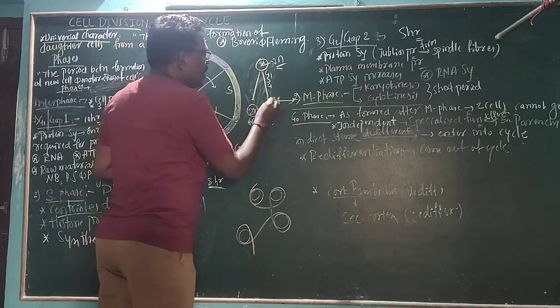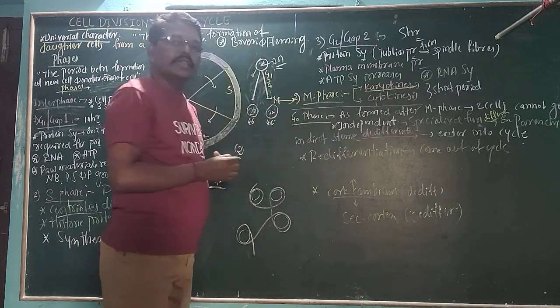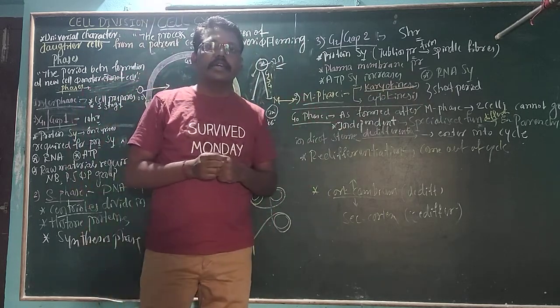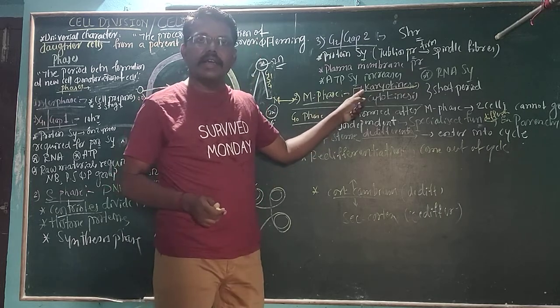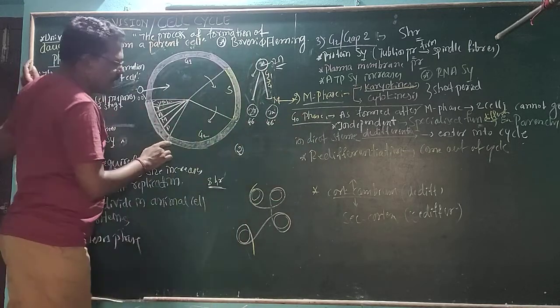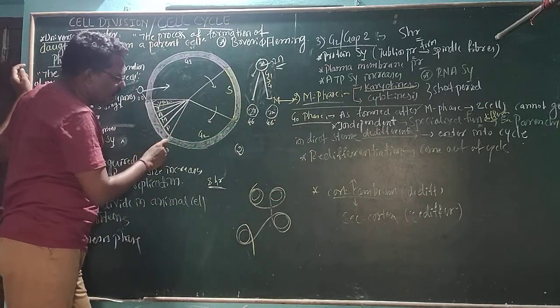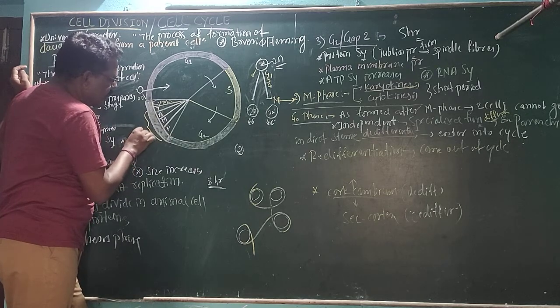This cell can first undergo karyokinesis. What do you mean by karyokinesis? Division of the nucleus, that is called karyokinesis. After the G2 phase, the cell can undergo karyokinesis.